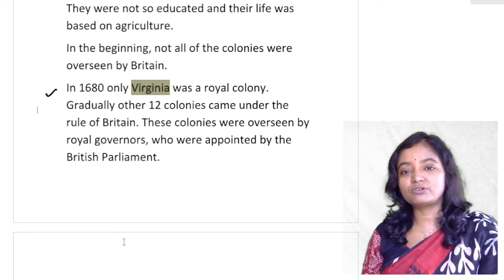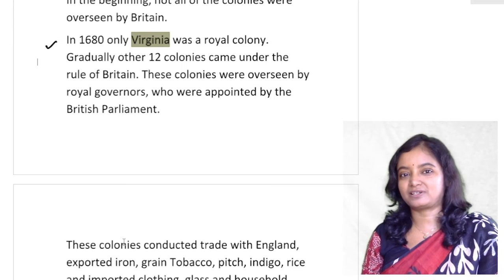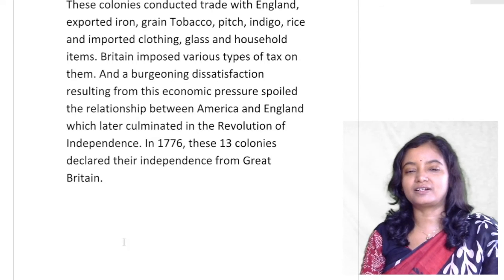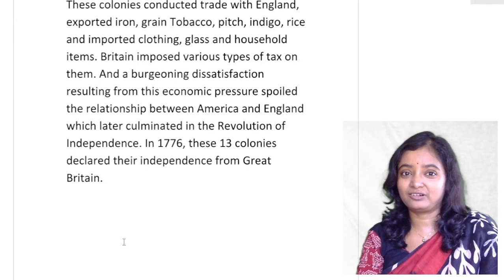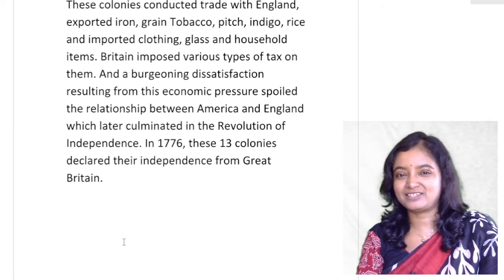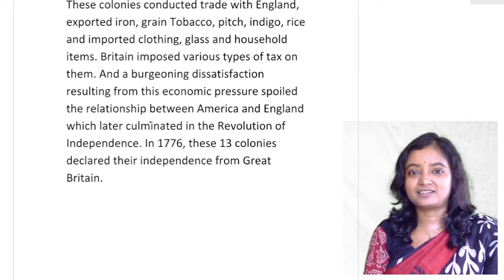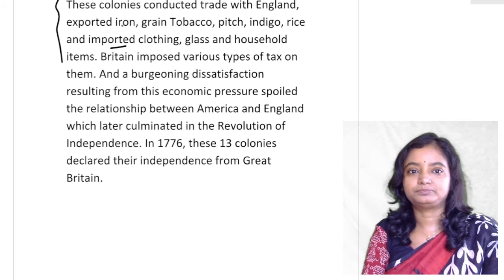These colonies were overseen by royal governors who were appointed by the British Parliament. Now these colonies conducted trade with England. They exported iron, grain, tobacco, peach, indigo, rice, and imported clothing, glass, and household items. So these colonies were trade hubs.